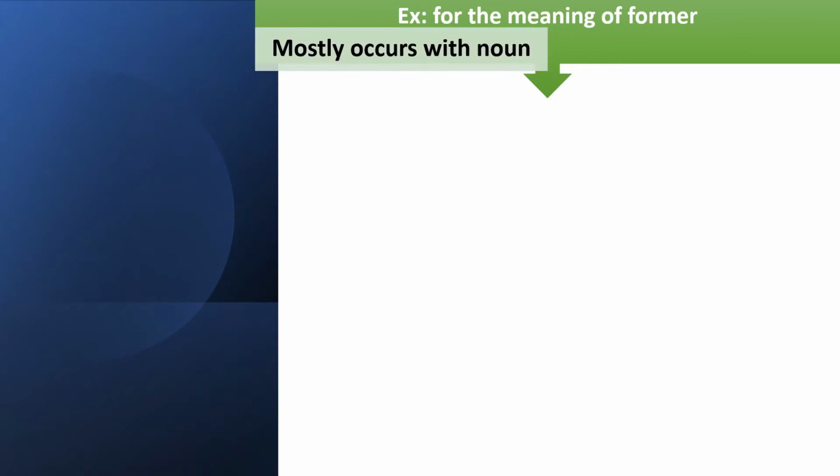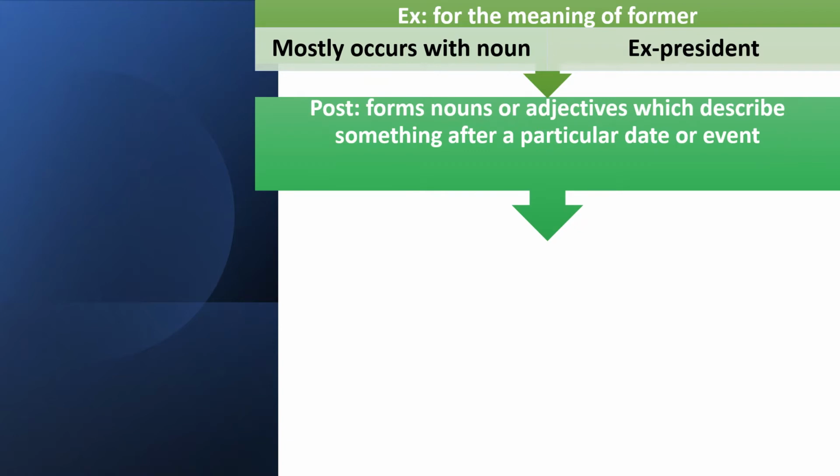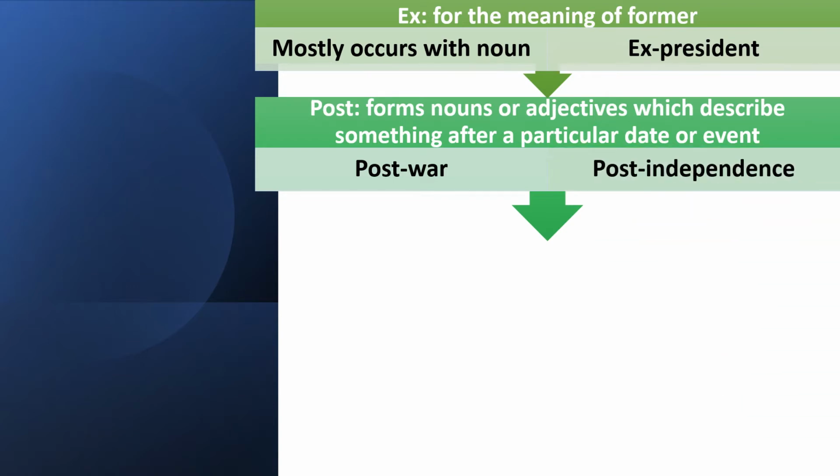Ex or x is also used as a prefix of time and order in the meaning of former, which mostly occurs with nouns. For example, ex-president, which means former president. Another example is post, which is used mostly with nouns and adjectives, and gives us the meaning of something which happened after an event or after a date. For example, post-war, for events that happened after a war, or post-independence.